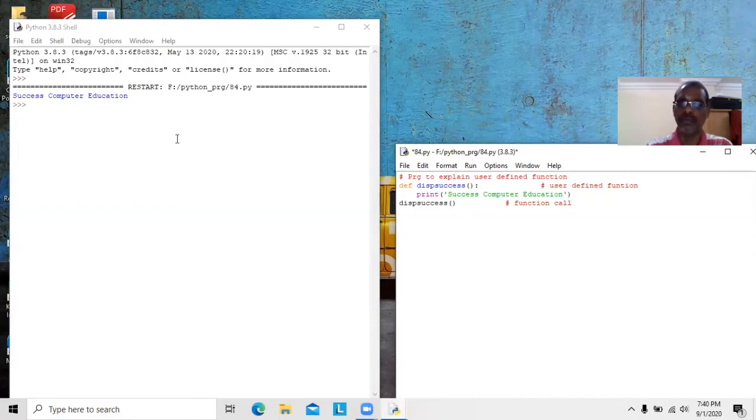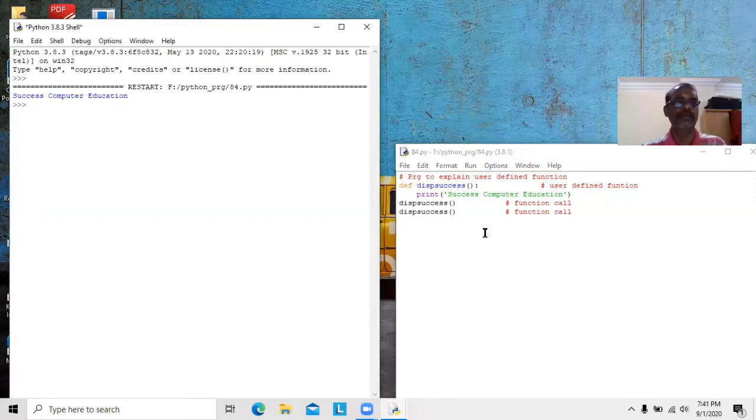But our aim is we want to display success computer education for 3 times. Instead of typing print success computer education, we call this function again, diff success. So that is what is called as a code reusability. Same set of code we are using 3 times here. Again, one more function call. Same thing. Same set of code is used again and again.